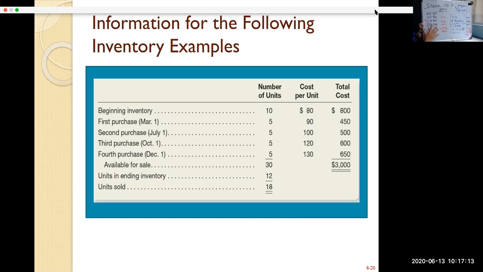But if you're using LIFO, last in, first out, then the last in will be sold first. You're going to have the remaining old stock in your account. So in order to do that, you have to take the 12 units, then decide. The 12 units must come from 10 units at 80 and 2 units at 90.